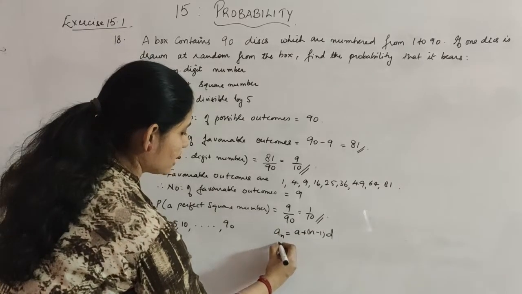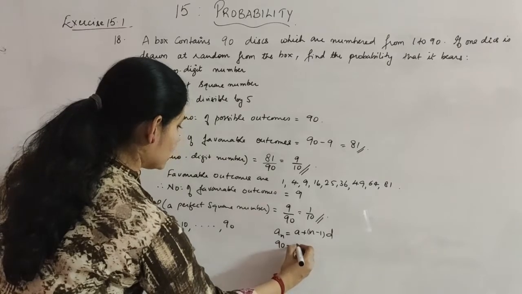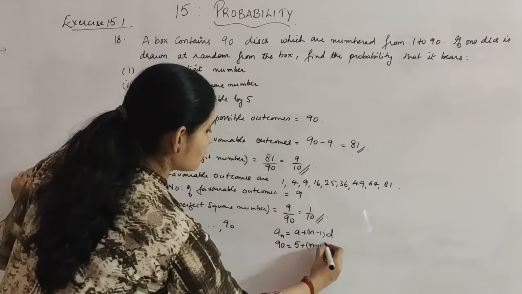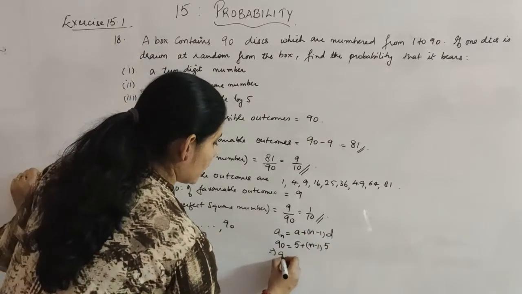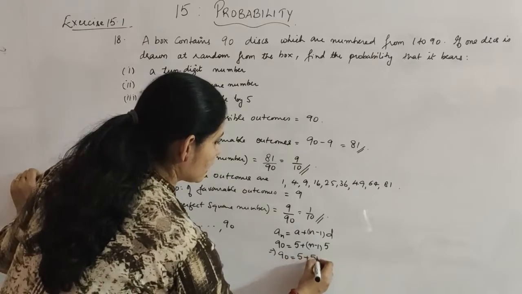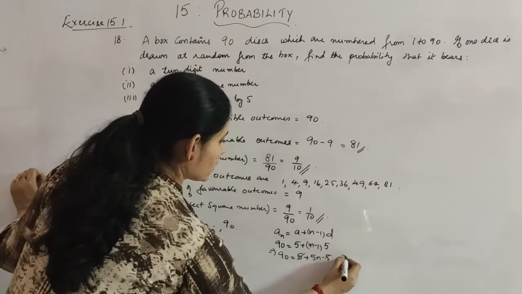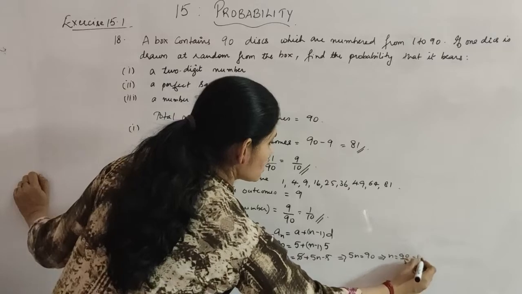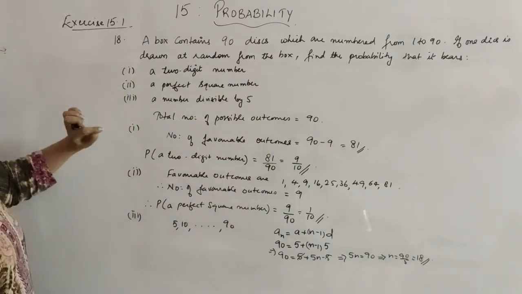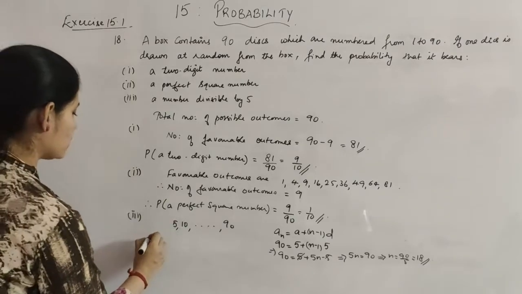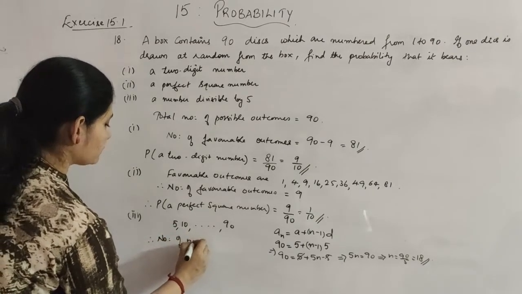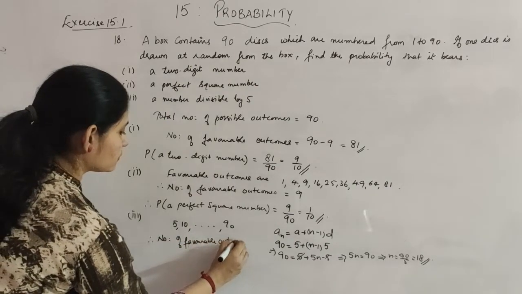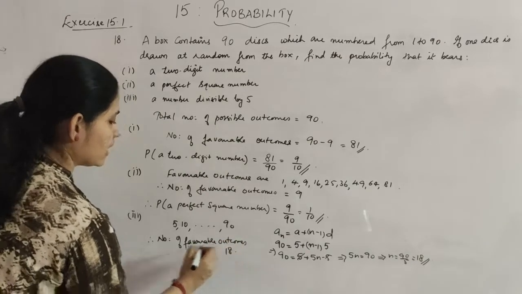Okay, so here if we replace an as 90, this will give you 90 is equal to 5, the first term, plus n minus 1 into d, which will again be 5. So this is giving you 90 is equal to 5 plus 5n minus 5, so that you are getting 5n is equal to 90, or n is equal to 90 by 5, which is 18. So how many we have got, that is actually your number of favorable outcomes. Okay, therefore number of favorable outcomes is equal to 18.